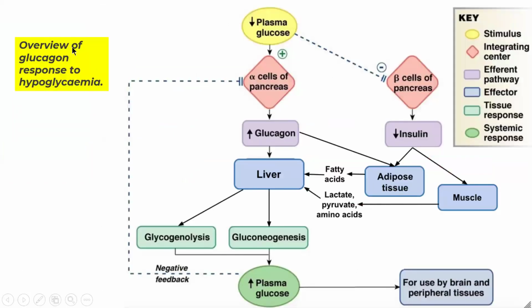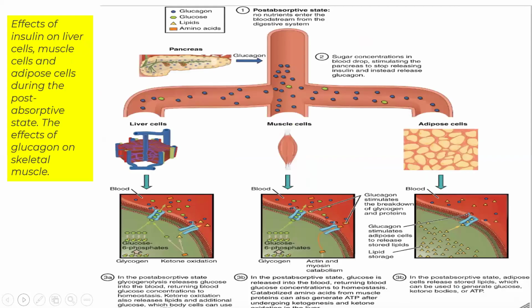Now, overview of the glucagon response when there is a low glucose level in your body, hypoglycemia. Low glucose level stimulates the alpha cells of the pancreas to secrete glucagon, which then acts on the liver, adipose tissue, and muscle. Then the processes glycogenolysis and gluconeogenesis take place, the plasma glucose level increases, and negative feedback takes place. The glucose is used by the brain and peripheral tissues. Hypoglycemia: this is how glucagon acts.